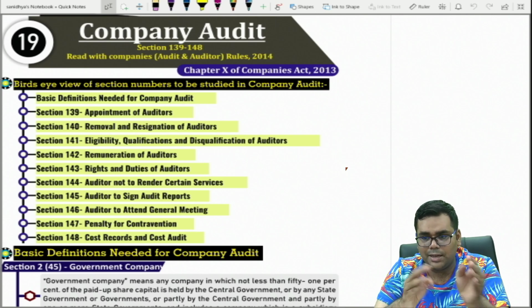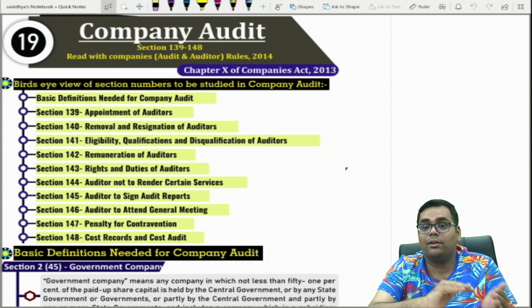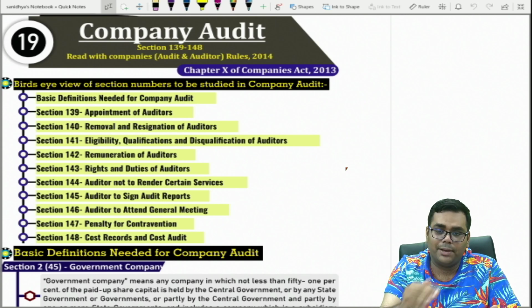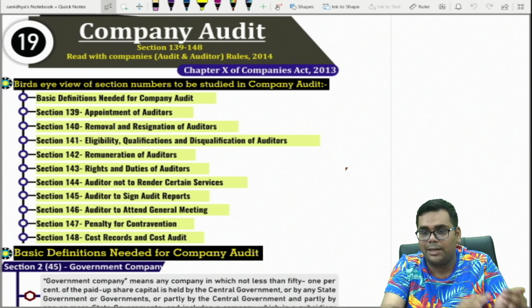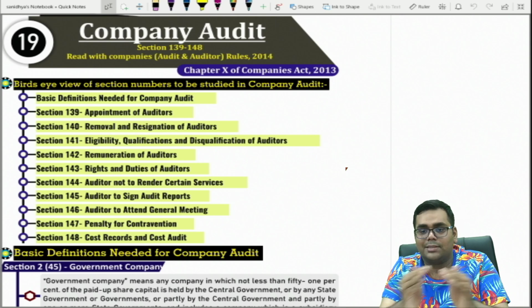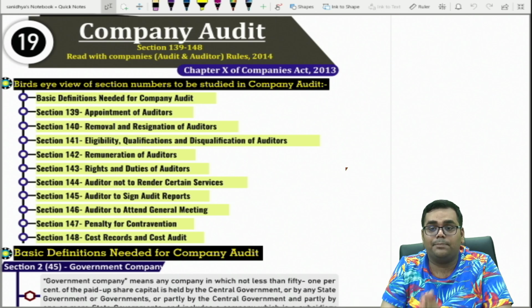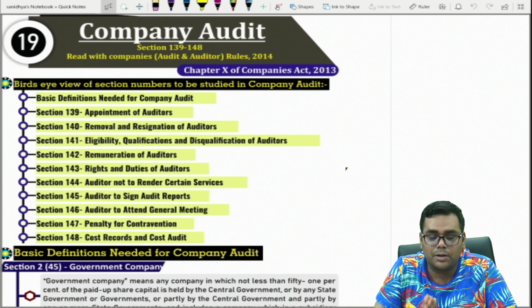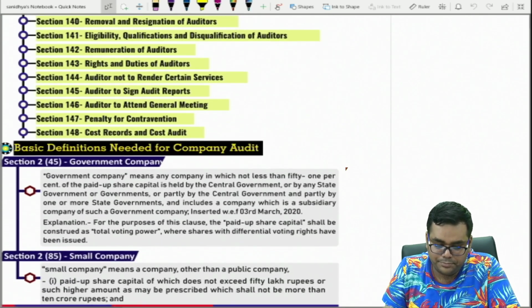Apart from this, there is also change in the penalty part, but that has already been taken care of. So when you have seen the remaining videos, the penalty part has already been taken care of. We have already covered the amended penalties, so I'm not going to discuss that here. But the two definitions and at the same time additional reporting requirement, right? These are the two additions that you need to remember in this chapter.